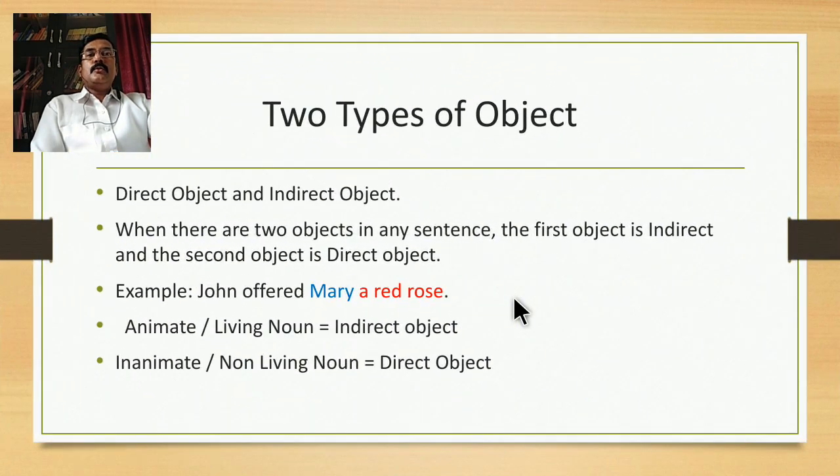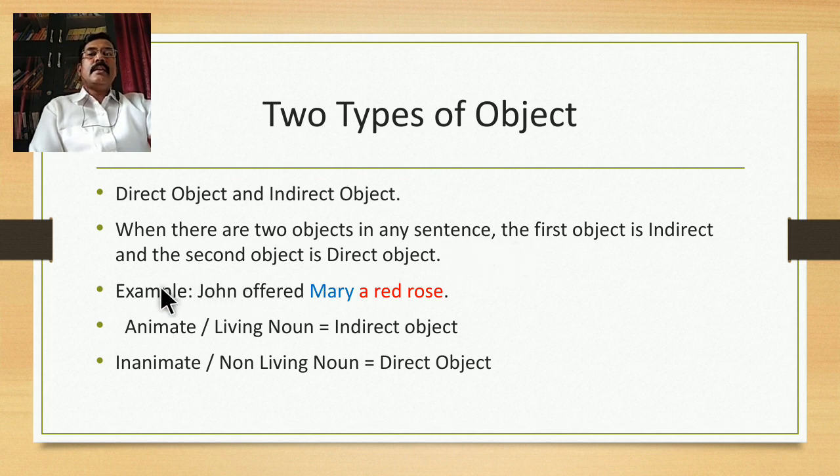There are two types of object, direct object and indirect object. When there are two objects in a sentence, the first object is the indirect object and the second object is the direct object. It is very much possible there are a number of sentences in which there are two objects, and we have a trick also to identify that there are two objects in a particular sentence.